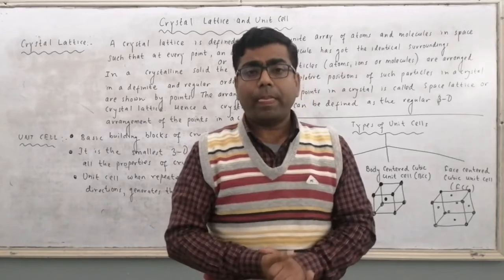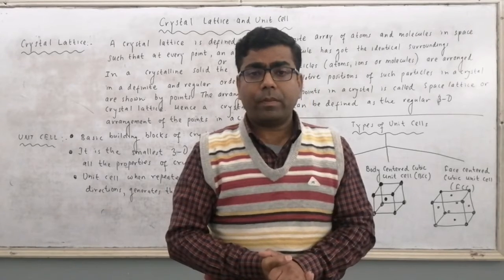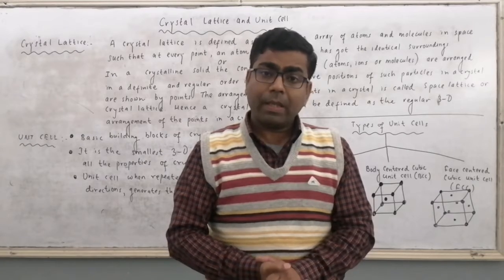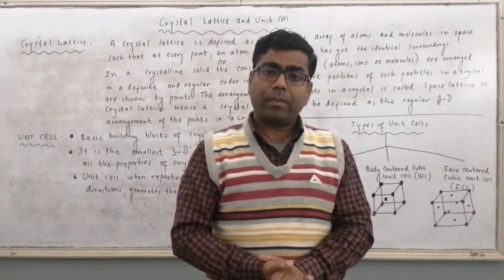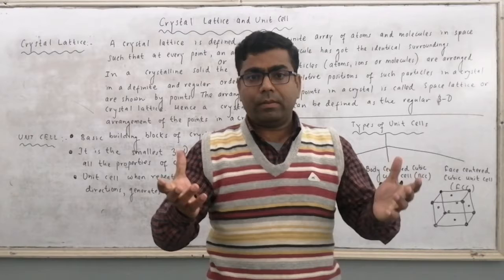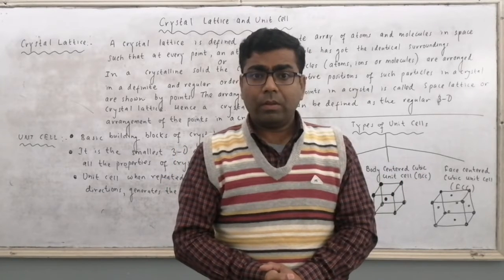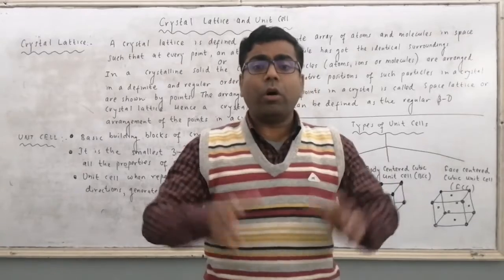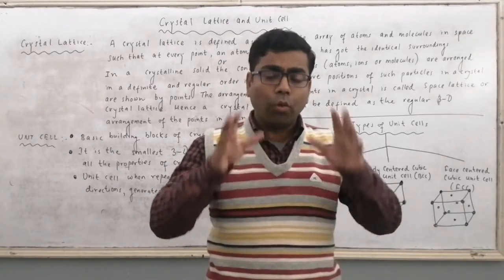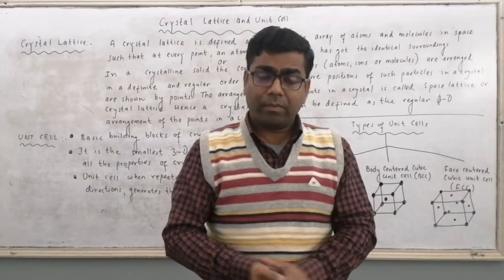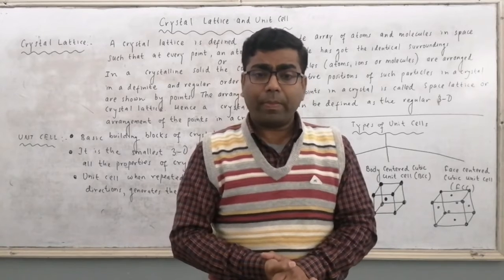Each gold atom is surrounded by the gold atom at a fixed distance and in a proper number. And this is applicable for all the gold atoms which are present in the given gold metal.